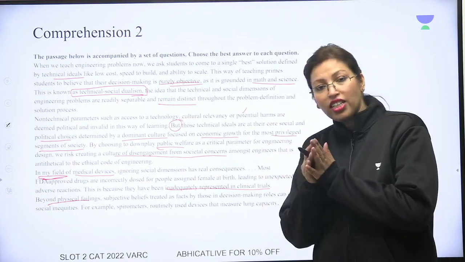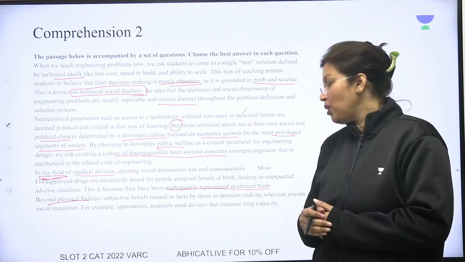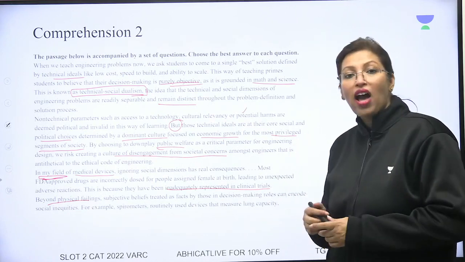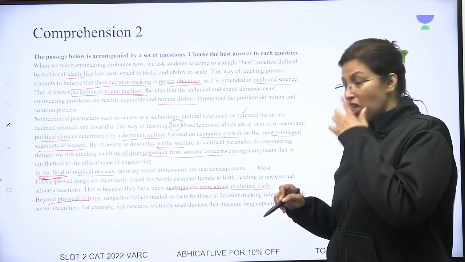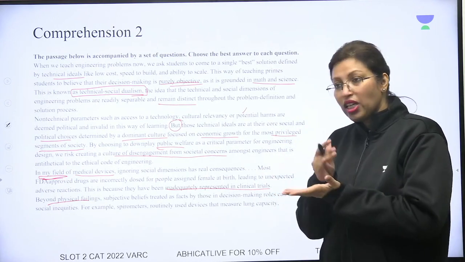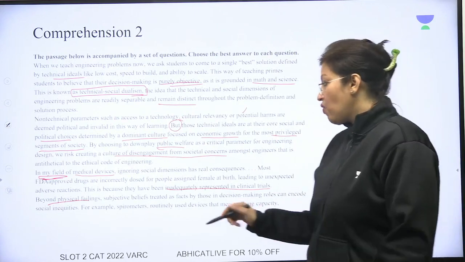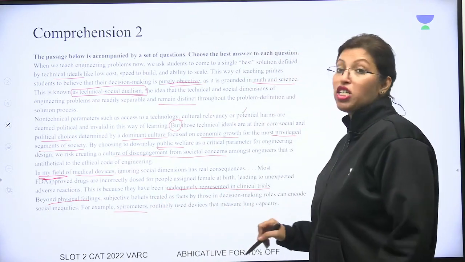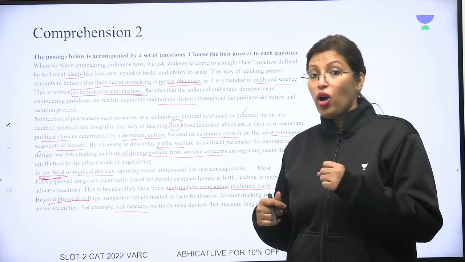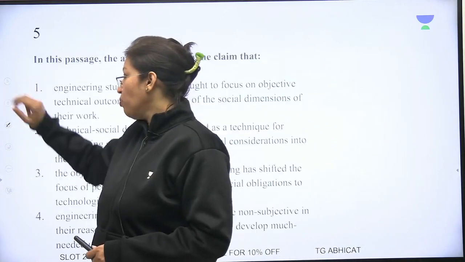This is because they have been inadequately representing decision making roles, which can encode social inequities. So they keep aside the physical issues. If you have subjective beliefs and you treat them as facts, then what will happen, especially for those who are in decision making roles, is that it will create social inequalities, social inequities. For example, spirometers, routinely used devices that measure lung capacity. So you have a device that measures your lung capacity. Now that's called a spirometer.